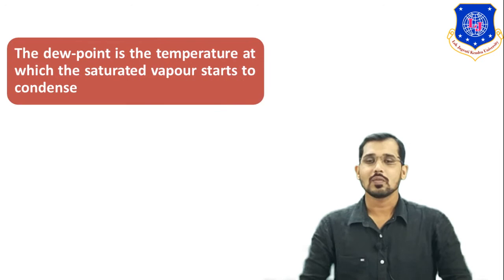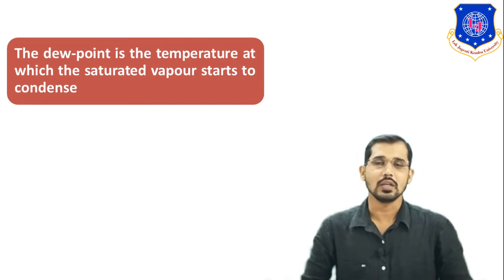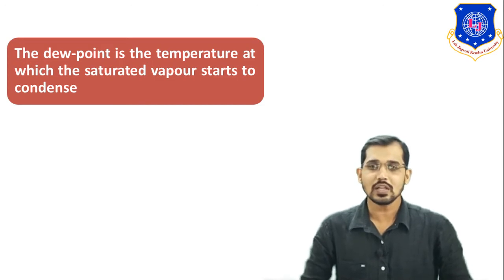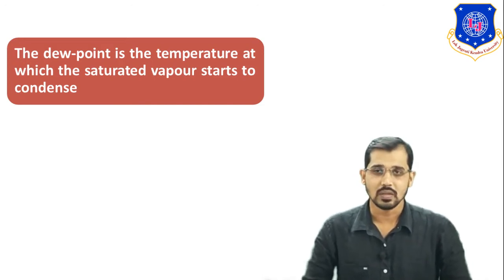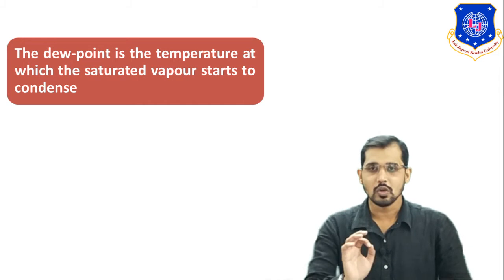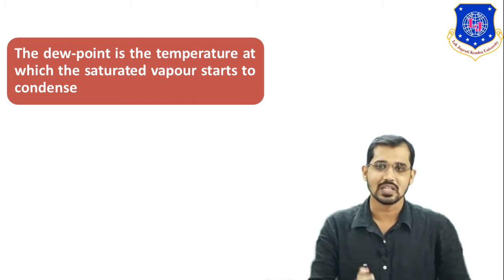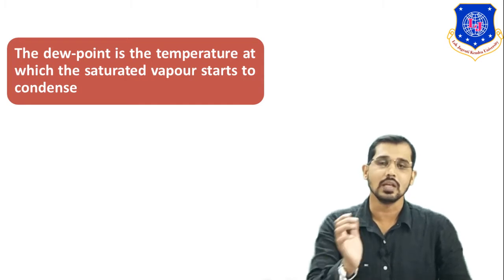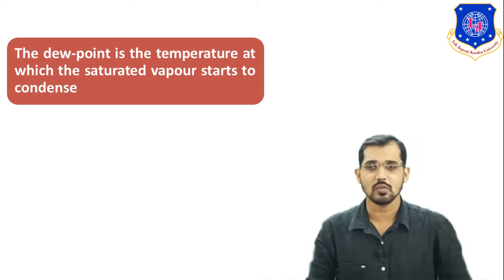So let's start. You can see on the screen the definition of the dew point. The dew point is the temperature at which the saturated vapor starts to condense. Dew point is the temperature at which saturated vapors start to condense, meaning vapor is converted into liquid form. So this is the definition of dew point.